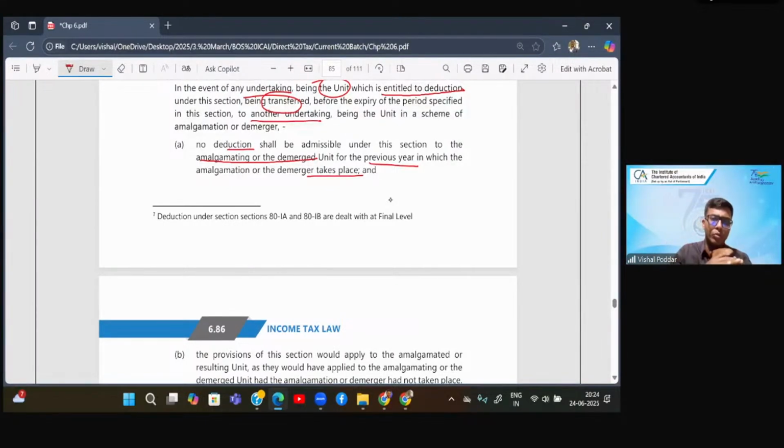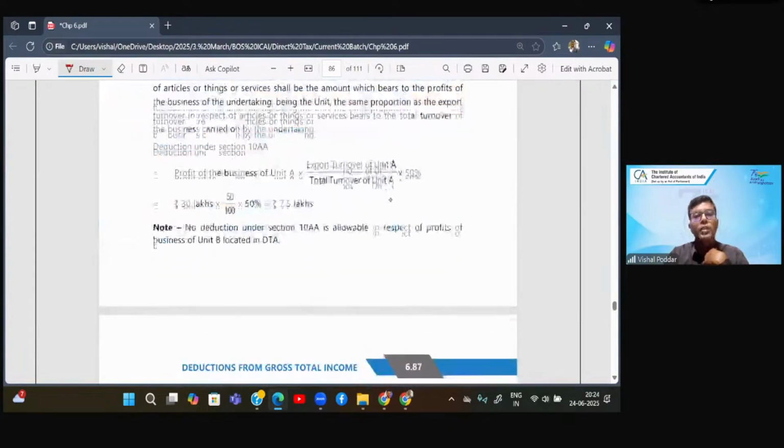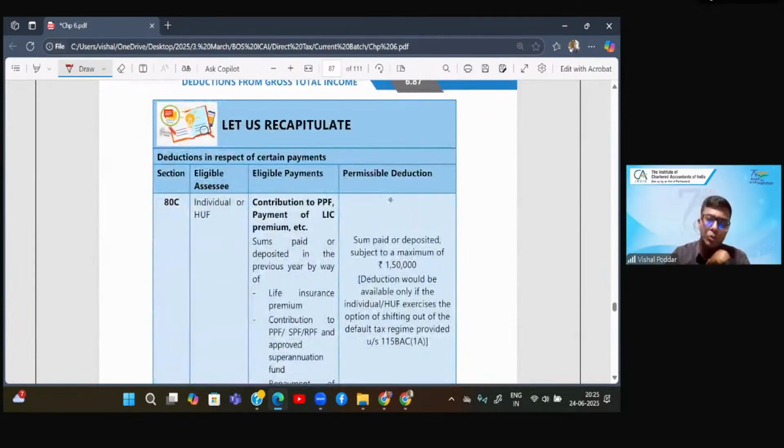Now there are two units, the old one under the existing company, and in the same year after demerger or amalgamation it will be part of the new company. So the old company will not get the deduction. However, the provision will apply to the new company, and they will be eligible for this deduction. In short, whenever there is amalgamation or demerger, the benefit of this deduction will be allowed to the new company.